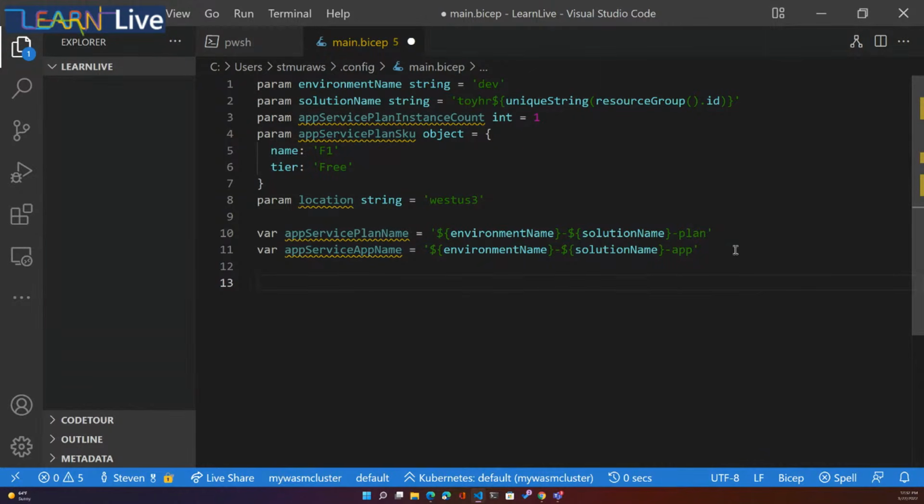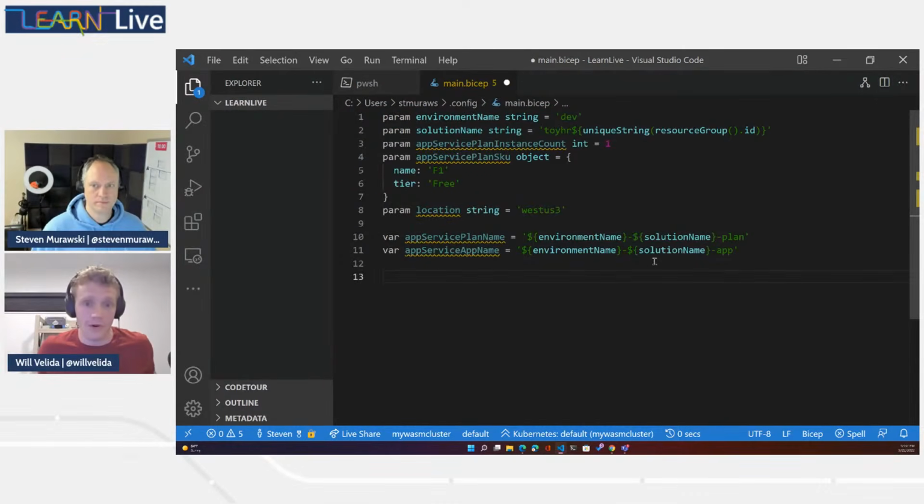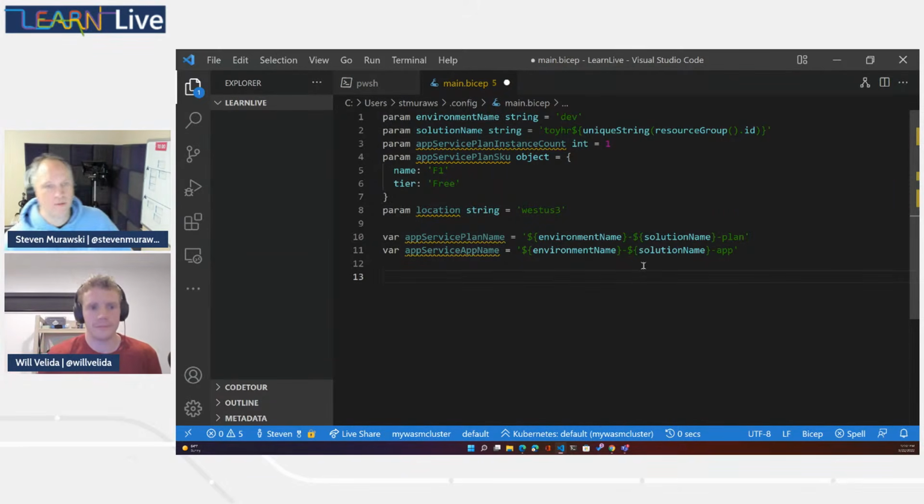We can actually use those values further down in our Bicep template. So on lines 10 and 11, we're using that within our app service plan name. We're using the environment name and the solution name, and we're also using it for our app service app name as well. That's a pretty cool thing that we can do in Bicep. Wonderful. So now we'll move on. We can see some squiggles under some of the values, and that's because we haven't used them yet. We'll get those there.